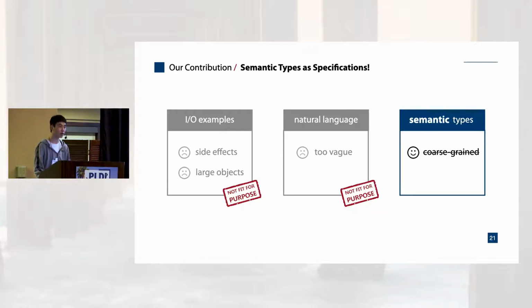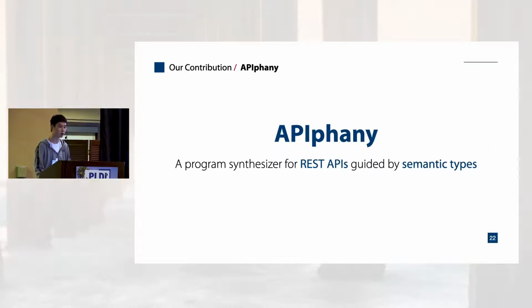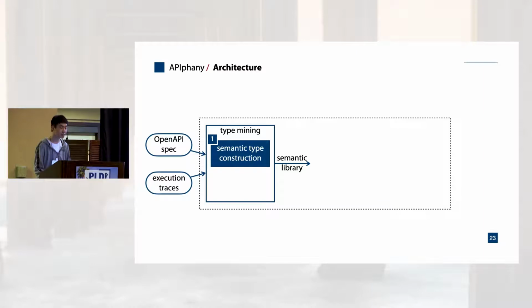So in this work, instead of using string types, we introduced the more fine-grained type called semantic types for the purpose of program synthesis. And we built a tool called Epiphany that helps users infer semantic types for methods and generate programs from them. In detail, our first contribution is a semantic type mining algorithm.